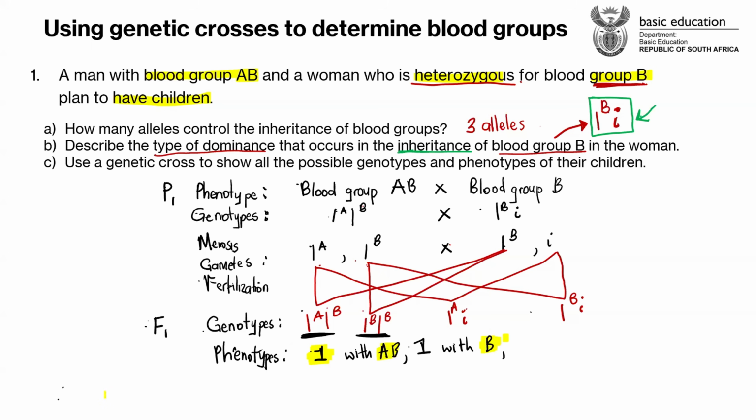And then what about the third one, guys? What blood type are we seeing in this third genotype? This one. Yes, it's blood type A. You guys can see that we've got a dominant allele for A there. It's IA and a small letter i. It's a heterozygous condition for blood type A. So we're just going to say that that is going to be one. It's only one blood type like this, right? So it's one with blood type A.